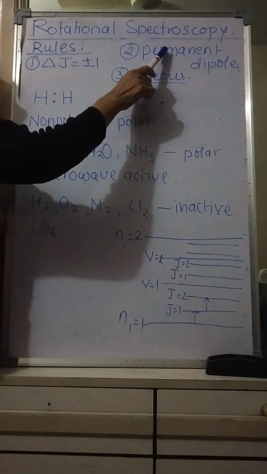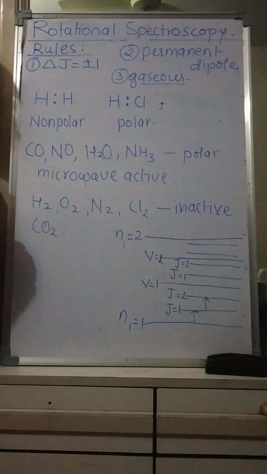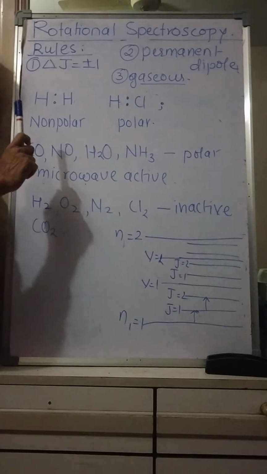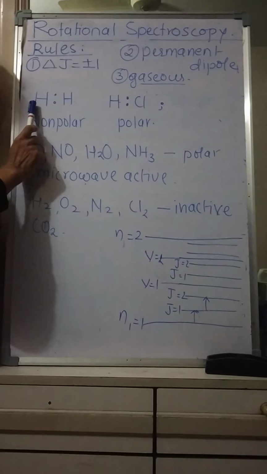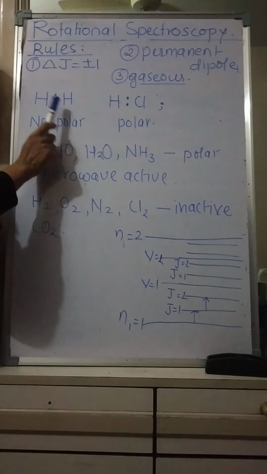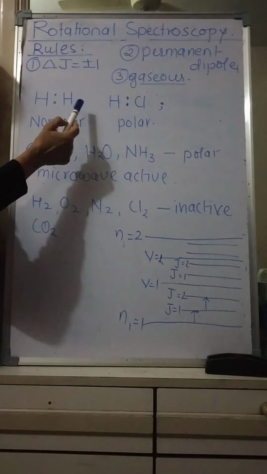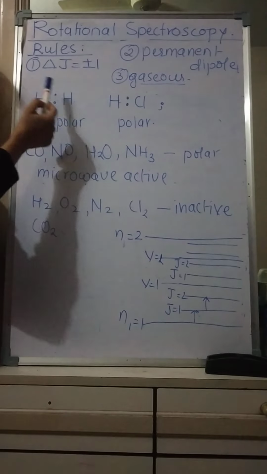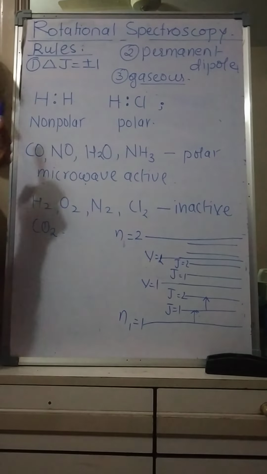Now let us focus on permanent dipole. What is the meaning of permanent dipole? In the second semester you have learnt about dipole moment. Consider the molecule H2. Here H2 is formed when one H atom donates one electron and another H atom also donates one electron. So two electrons are there and a covalent bond is formed.